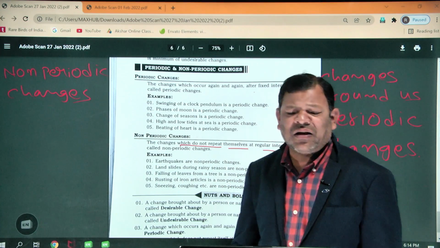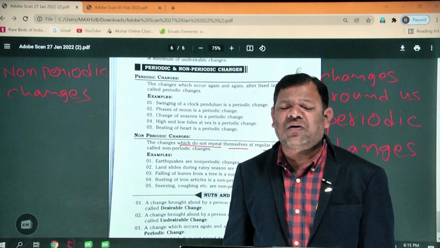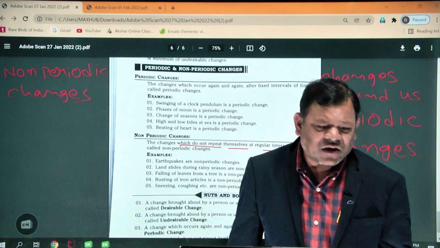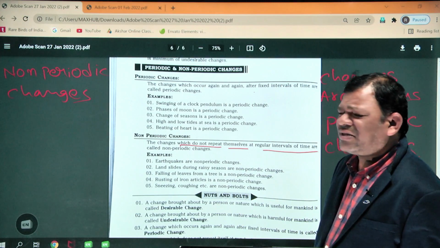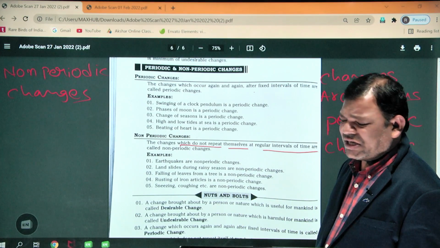And for example, if anything enters our mouth, automatically sneezing, coughing, these are also examples of non-periodic changes.